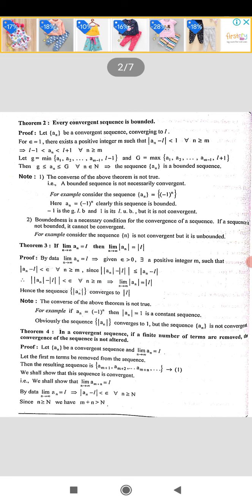Otherwise, we have to show that limit n tends to infinity a_{m+n} is equal to L, which says that the remaining sequence is also convergent. By data, a_n converges to L, that is, limit n tends to infinity a_n is equal to L. By definition, modulus of a_n minus L is less than epsilon for all n greater than or equal to N. Since n is greater than or equal to N, we have m plus n greater than N, right?